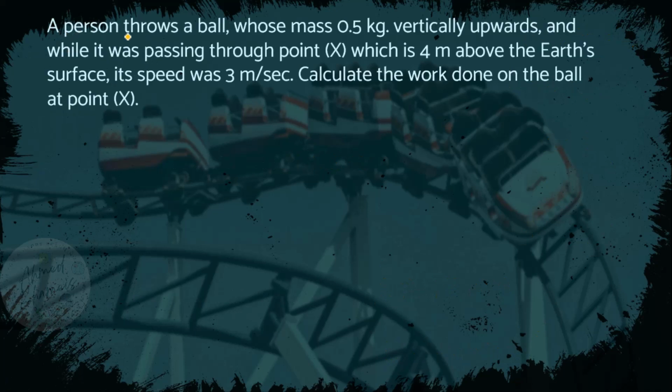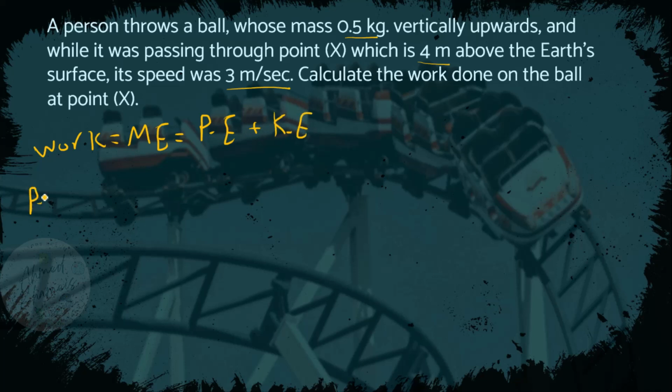A person throws a ball whose mass is 0.5 kilogram vertically upward, and while it was passing through a point X, which is 4 meters above Earth's ground, its speed was 3 meters per second. Calculate the work done on the ball. So the work done equals mechanical energy, which equals the potential energy plus kinetic energy.